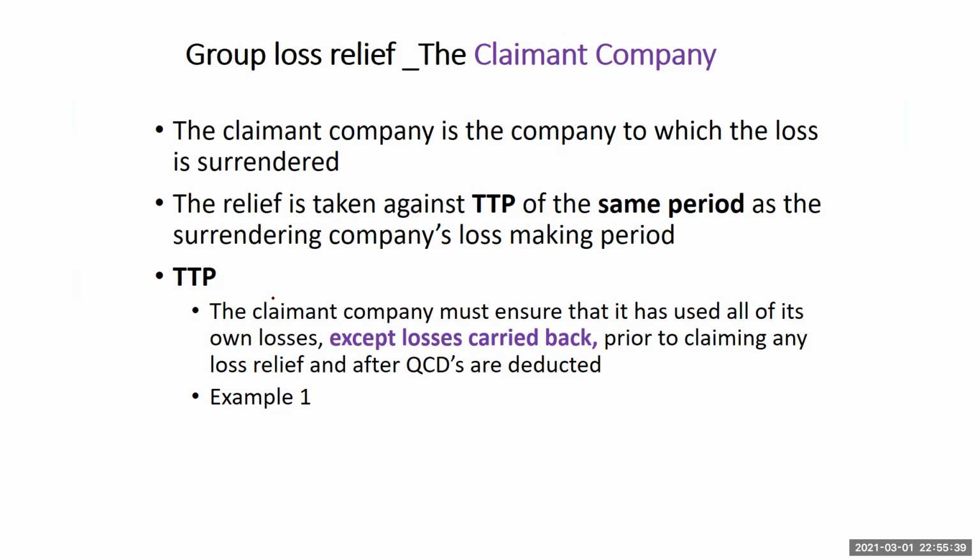Now, the TTP, the total taxable profits: the claimant company must ensure that it has used all of its own losses. So if I have my own losses this year, I need to absorb it.